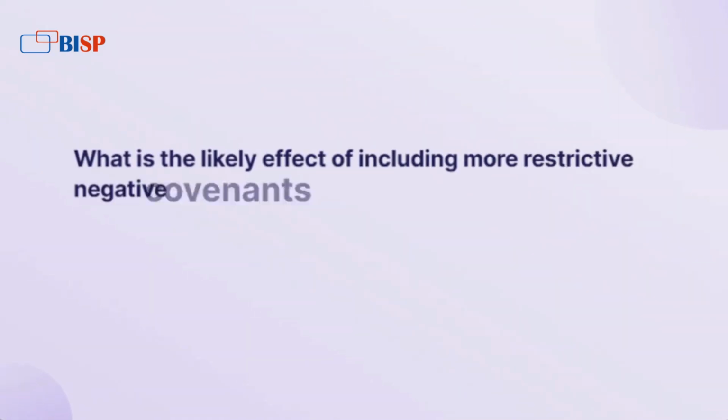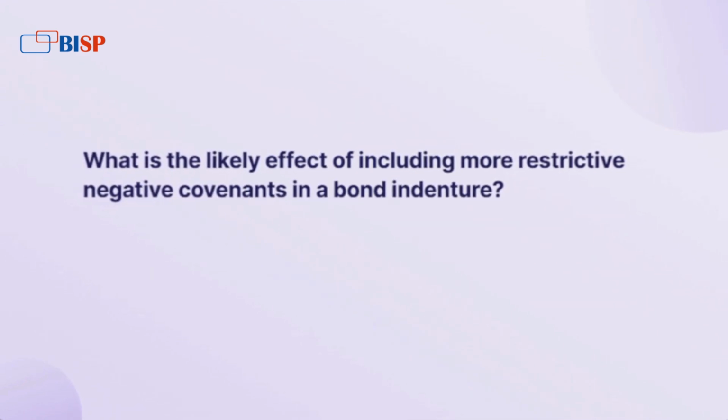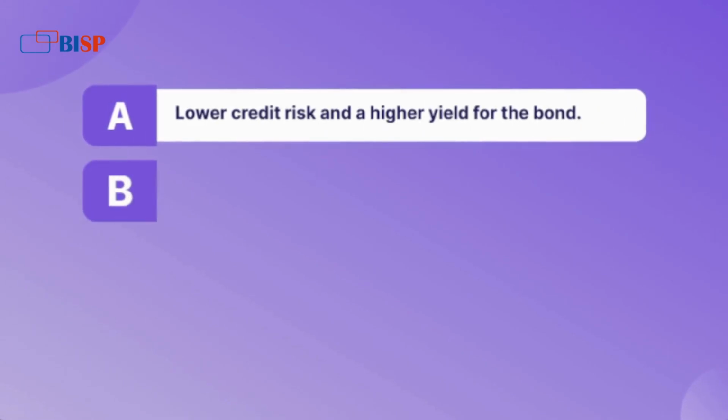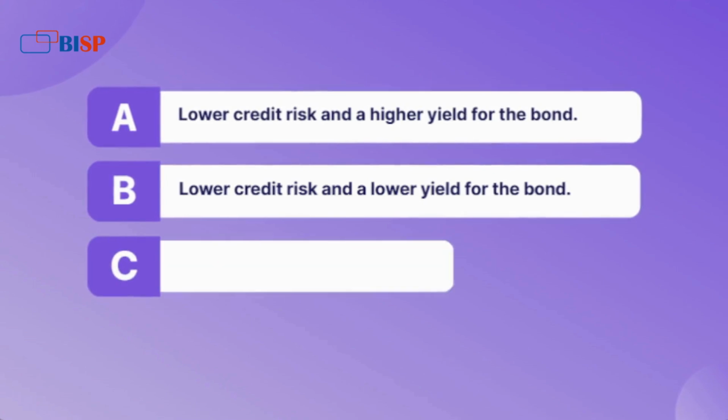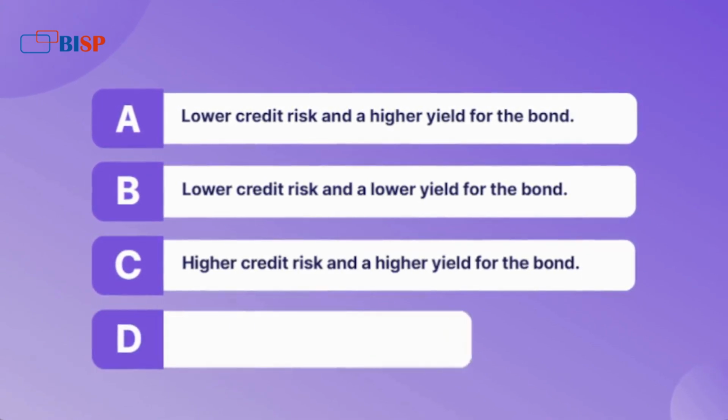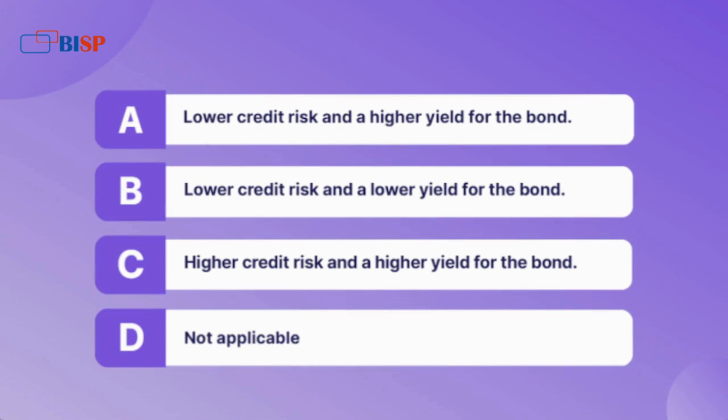What is the likely effect of including more restrictive negative covenants in a bond indenture? A. Lower credit risk and a higher yield for the bond. B. Lower credit risk and a lower yield for the bond. C. Higher credit risk and a higher yield for the bond. D. Not applicable.